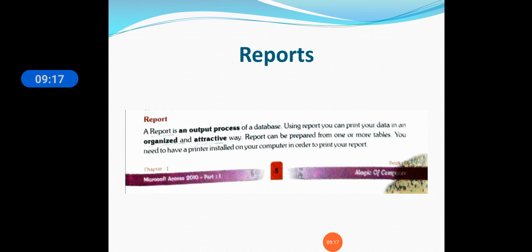So, students, remember, when you are pulling a report of anything, for example from a site or taking information from a website, you can print it in an organized and attractive way. You can print the tables, but you will require a printer while printing. You have to install the printer in your computer first.